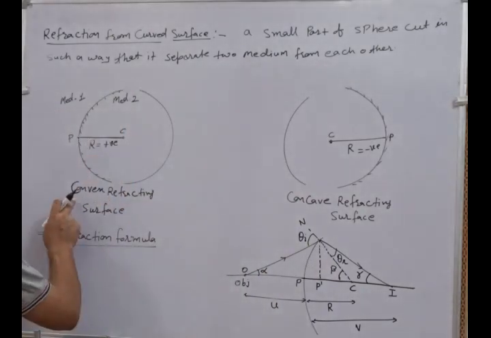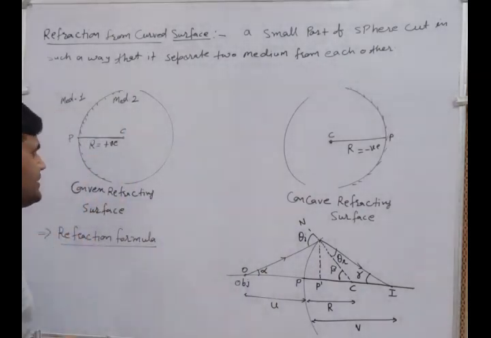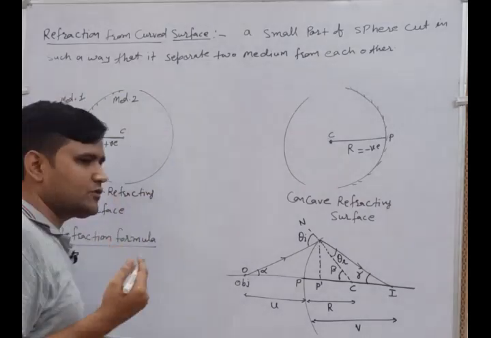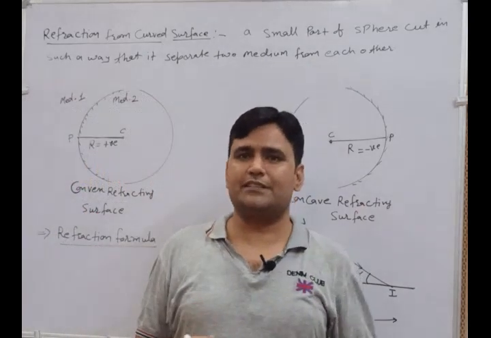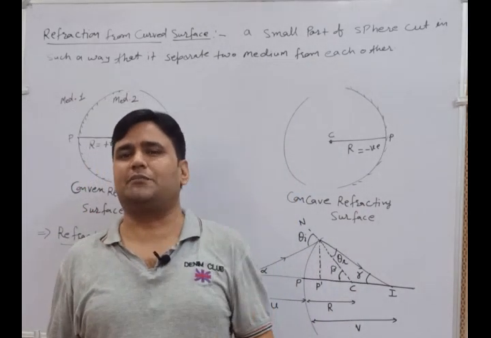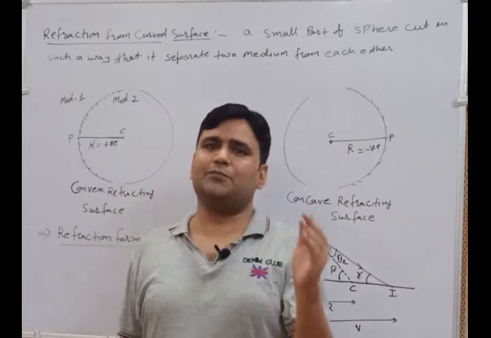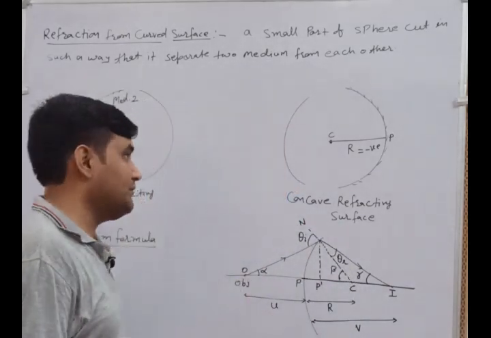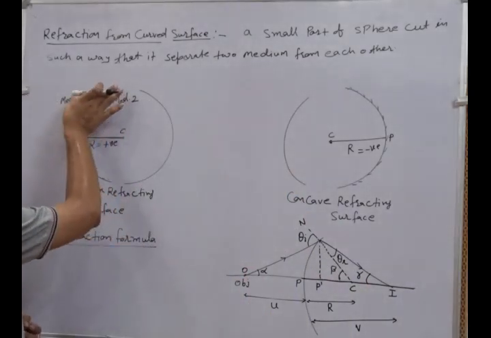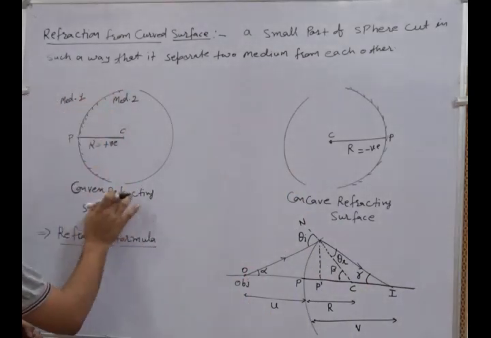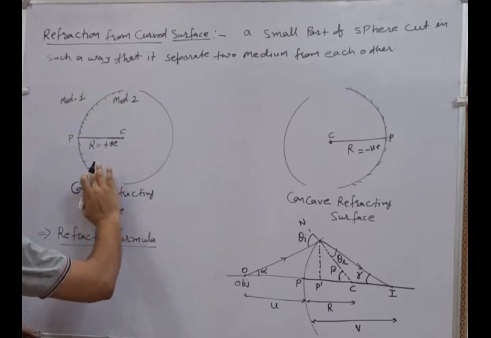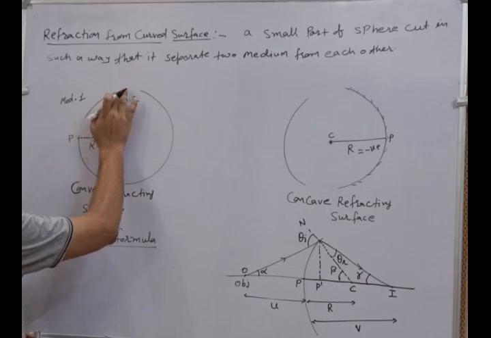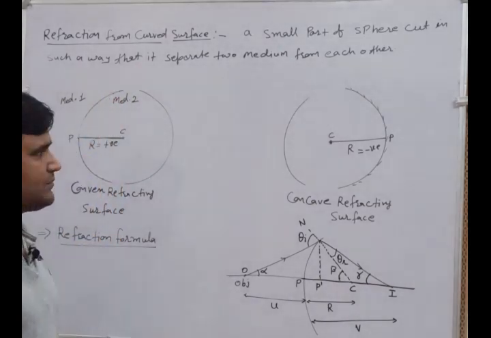Here we have two phenomena. First, the convex refracting surface. It means here we are discussing the convex surface. Convex mirror कैसे बनता था? When we polished the inside region of that particular sphere. जब आप अंदर से पॉलिश करते थे तो क्या बनता था आपके पास? Convex बनता था. Same formulations; for better understanding we consider it like a convex mirror. But here we are not considering it as a mirror, because a mirror is normally used for the reflection phenomena. It is not used for the reflection phenomena.